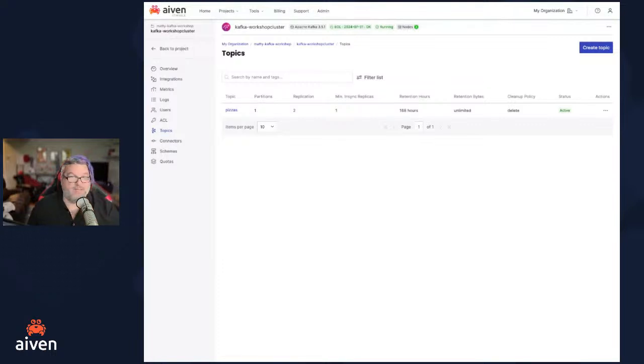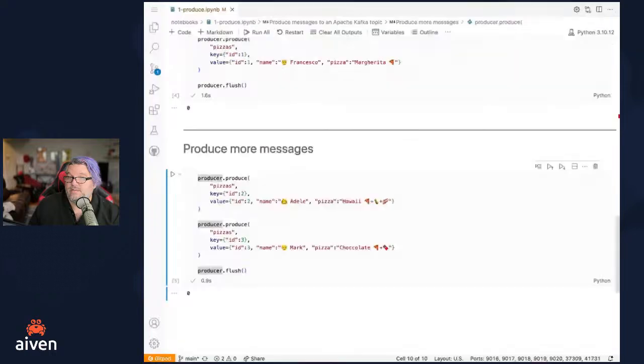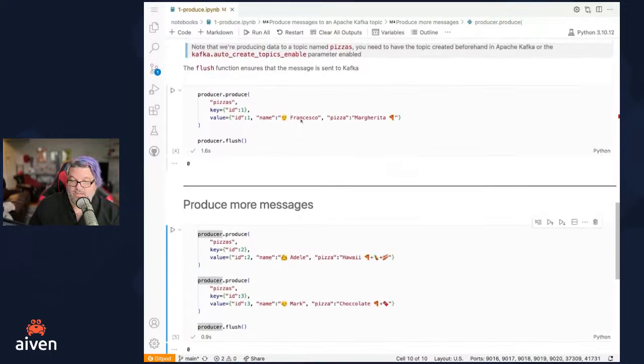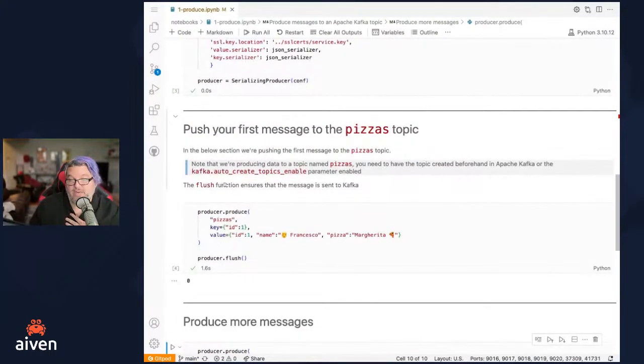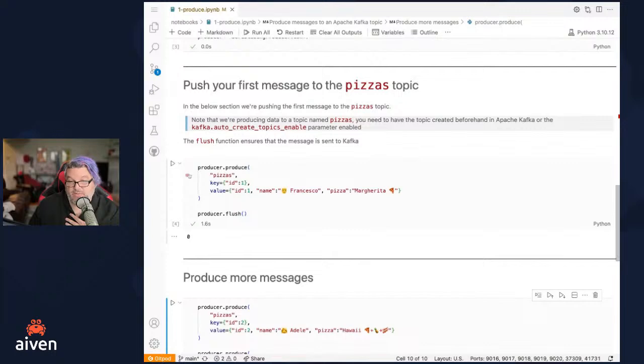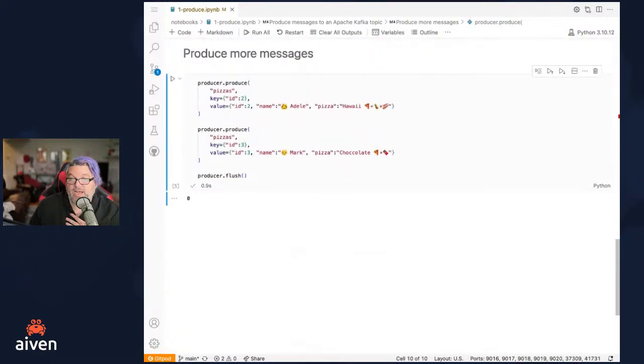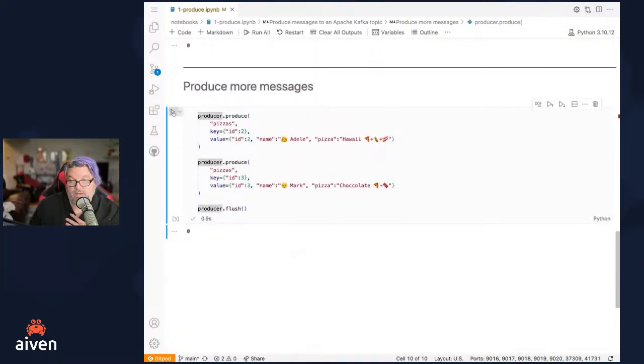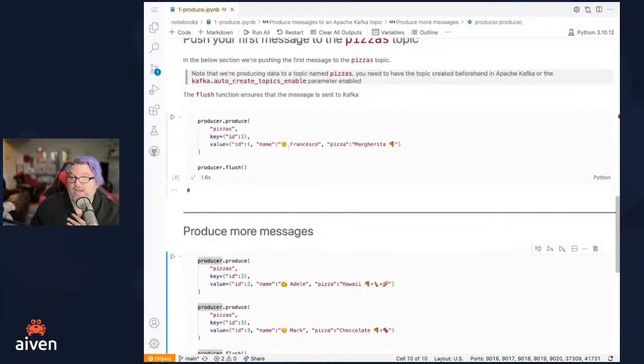So this is fundamentally getting us the ability to, yes, and if we enable the Kafka REST API, we can view the message in the console. I just realized, I apologize, I was sharing the wrong screen. So to reiterate what we did this first step, we executed that, put that one in there, and I also ran this cell, which is what added Adele and Mark's records as well.